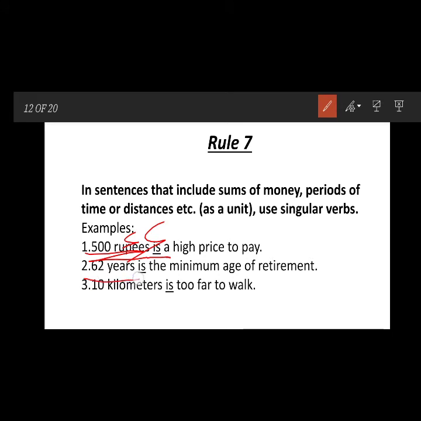26 years is the maximum age. Like, I am just in 26, he is just in 26. We are always talking in a singular form. The 10 kilometers is too far, that is all singular.